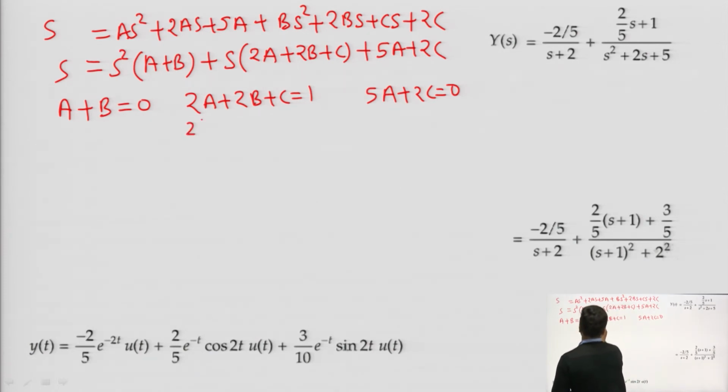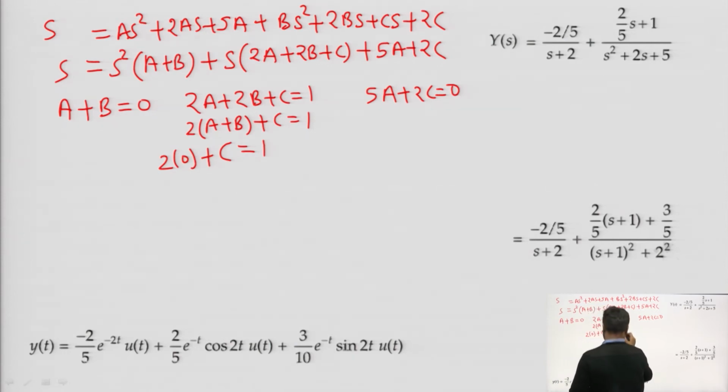Because A plus B is 0, we can write it as 2 times (A plus B) plus C equals 1. So, 2 into 0 plus C equals 1, or we can say the value of C is 1.